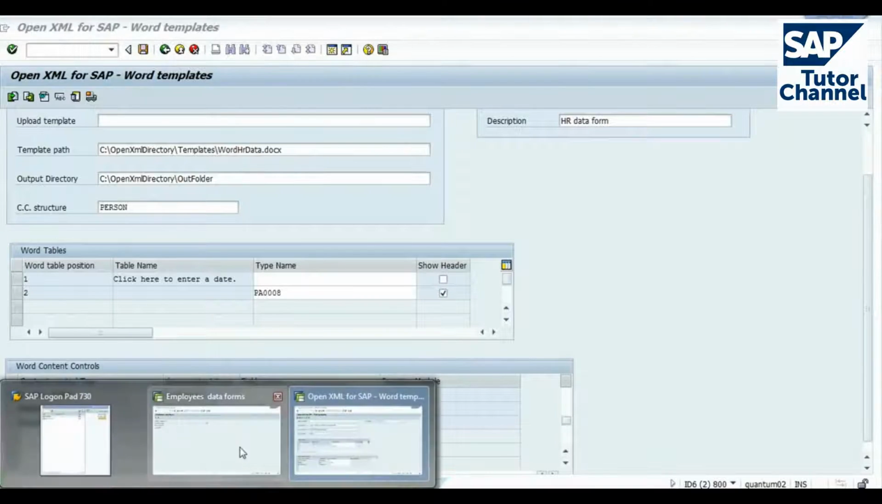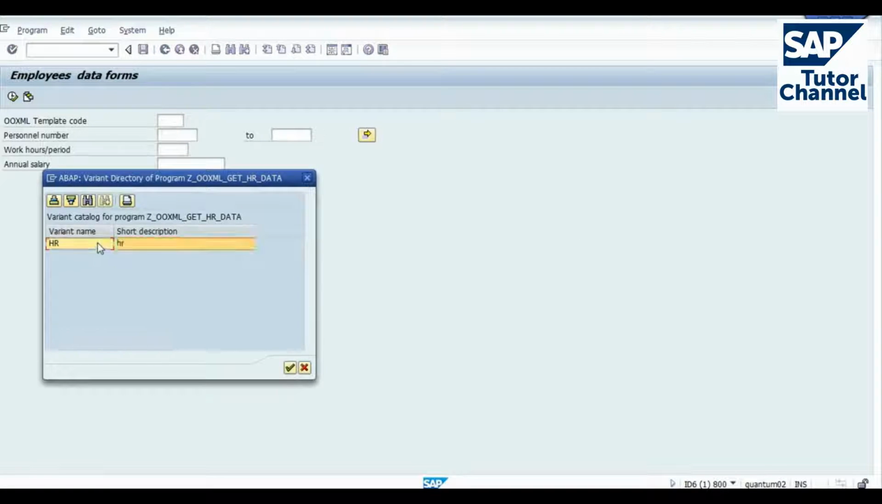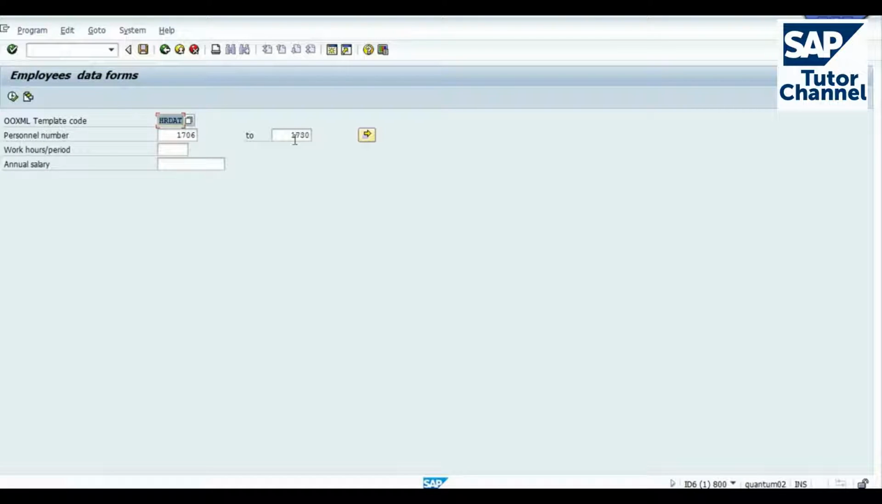Okay, let's run a program that I prepared that selects the data and then generates the Word documents. I have a variant ready, just the personal numbers, and I've also here 2 parameters that I use as filters to see if I will change the data in the cells of the table and hide or unhide the texts. Let's run it and we see how it works.